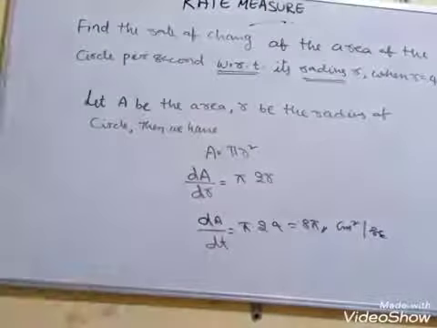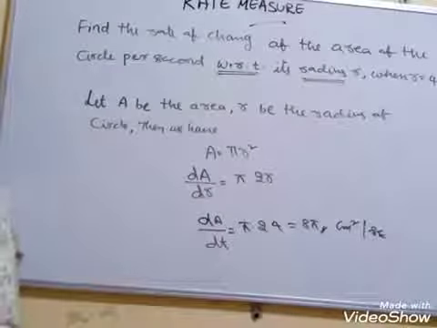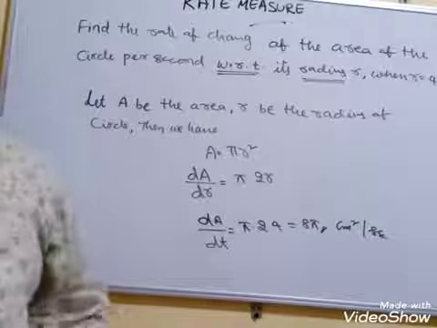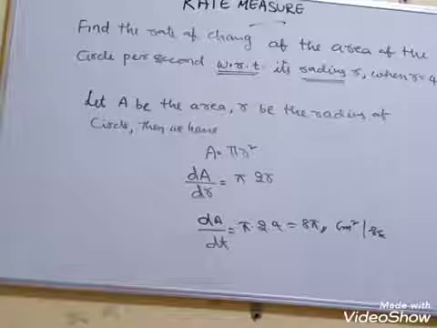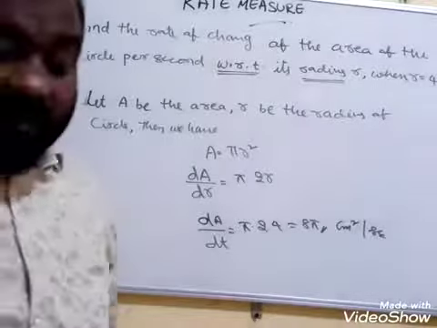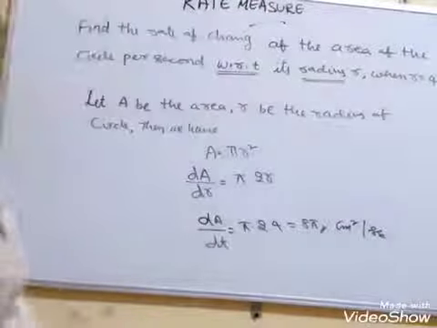Centimeter square per second it is changing. Okay, this is the basic problem of the rate measure. Okay, later we can move into another problem. Volume of the cube.